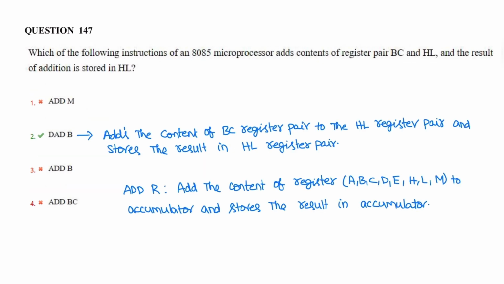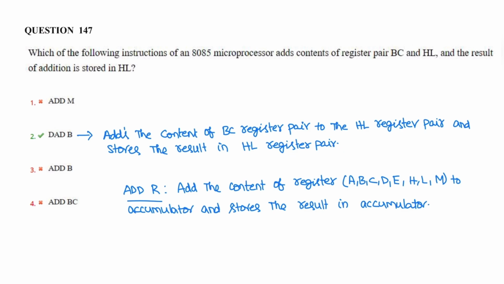Next question. Which of the following instructions of the 8085 microprocessor adds the content of register pair BC and HL and the result is stored in HL? ADD R, where R may be A register, accumulator, or B, C, D, E, H, L, M. This command adds the content of the register to the accumulator and stores the result in the accumulator.